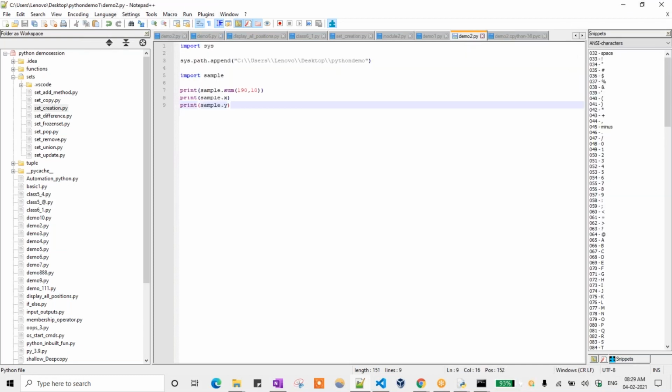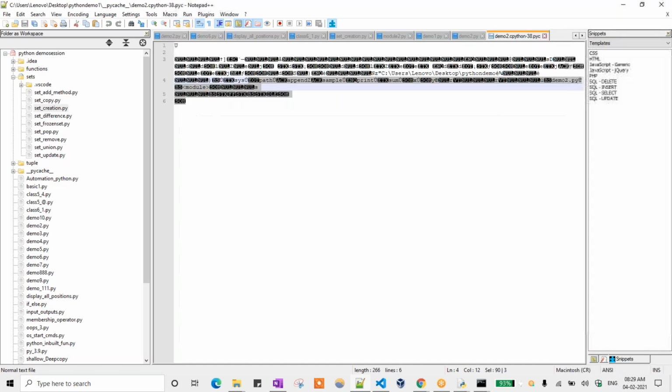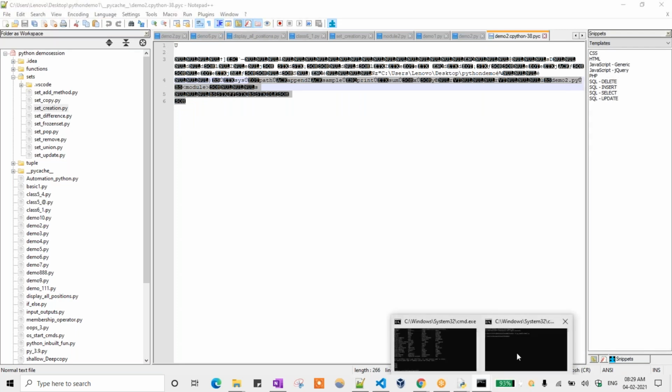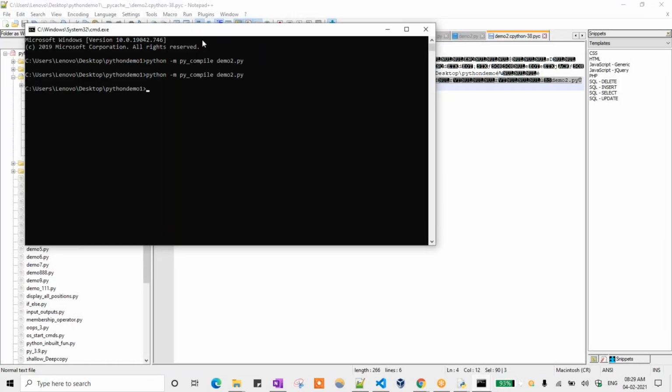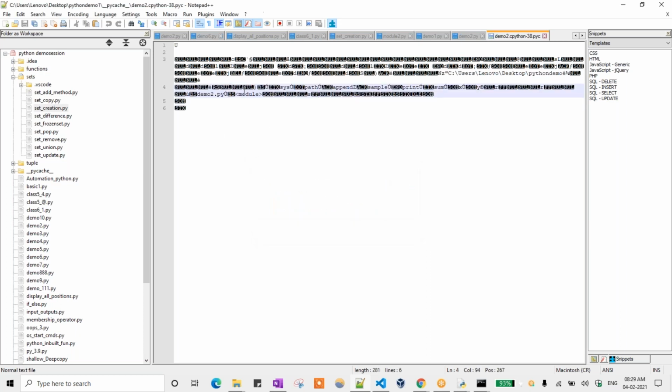Suppose here I'm trying to print something and changing that data. Here I'm putting 10 plus 20. So I'm changing the data, and if I run the same file once again, it will reload the data. See, here it is reloading that data. We can't understand where exactly it is changing that data. That is the reason the compiled version is not understandable by humans.